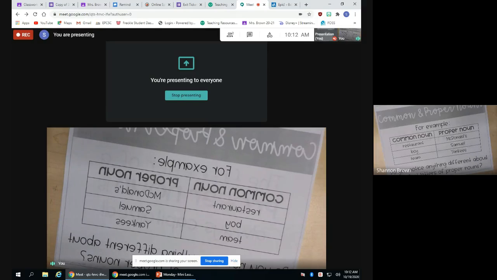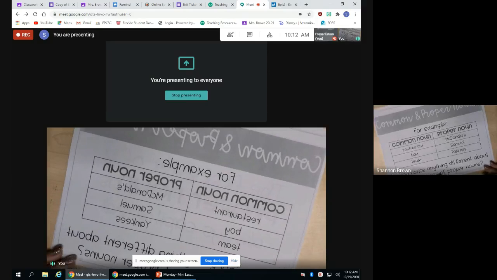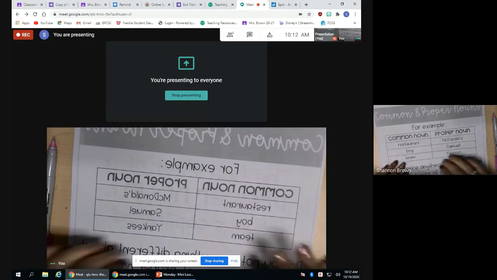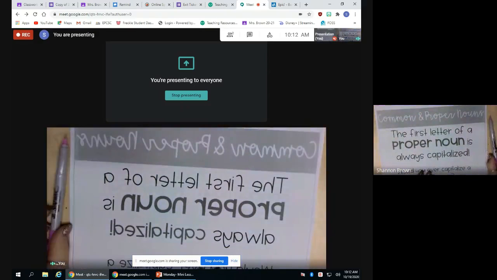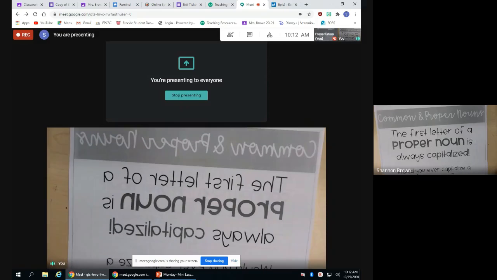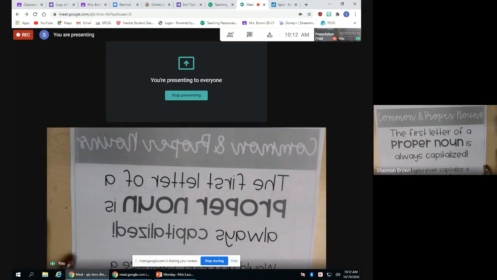Now, notice anything different about the first letters of these proper nouns? That's the big question at the bottom. Yes, the big difference is that they are capitalized. Like I said before, the first letters of proper nouns are always capitalized because they are specific names of people or places. Just like your name, okay? Lila, Grayson, Lucy, Cole. Those are specific names of people, so they would have to be capitalized.